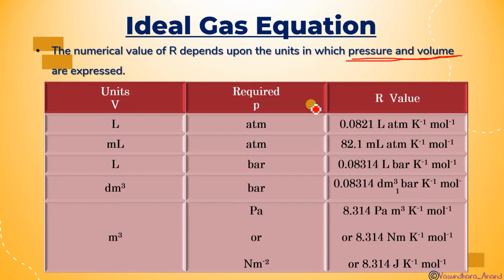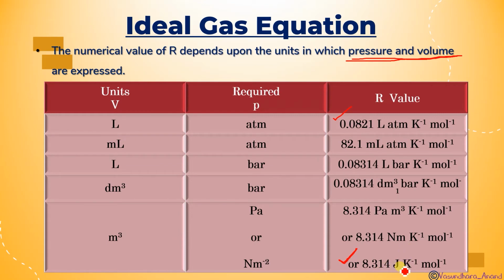So here are the different units. If the volume is in liter and pressure is in atm, the value is 0.0821 liter atmosphere per Kelvin per mole. When the volume is in liter and the pressure is in atm, this unit should be used. The next value you have to learn is 8.314 joule per Kelvin per mole, used when the pressure is in newton per meter square.